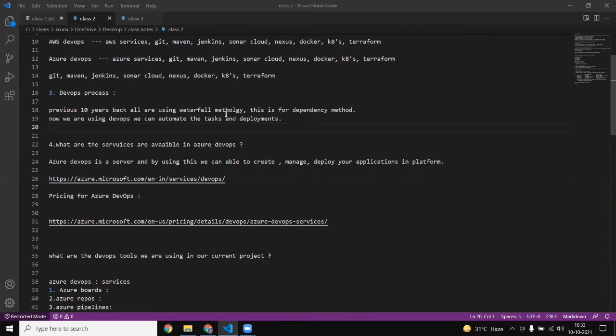But changing it is hard, because there is a lot of software dependency on each other, which is very time consuming. This waterfall methodology is not good. Now we are using the DevOps methodology, which is not dependent on any source code.